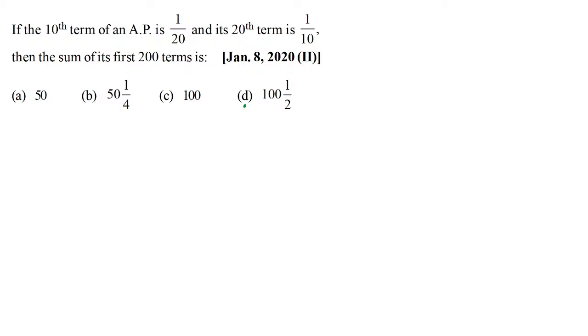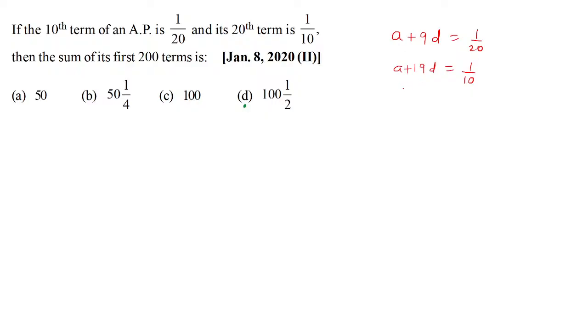So here, by the time, let me start solving, so that those who may be looking for a hint get that. Here again, the 10th term of the AP we can take as A plus 9D, which is 1 by 20, and the 20th term as A plus 19D, which is 1 by 10. And what are we looking for? We are looking for the sum of the first 200 terms.